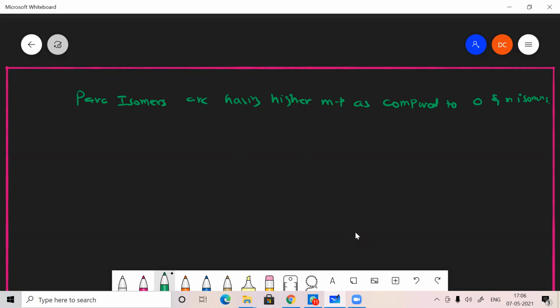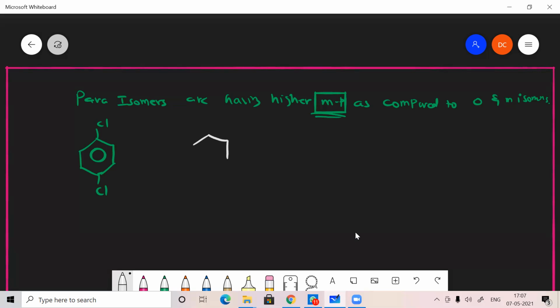Say for example, para isomer in the sense of haloarenes. Obviously molar mass will be very high, which means most probably they will be in the form of solids. That's why we are talking about the melting point. Say for example, here chlorine and here chlorine. This is para dichlorobenzene.